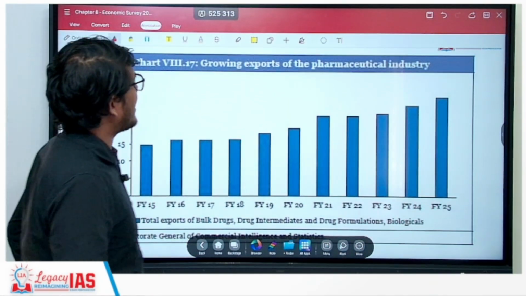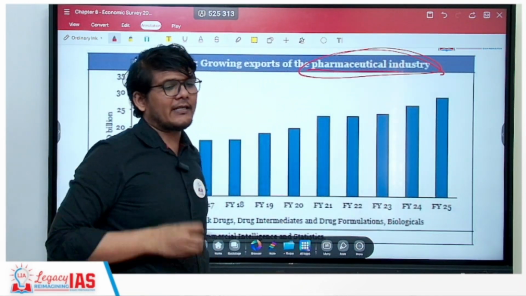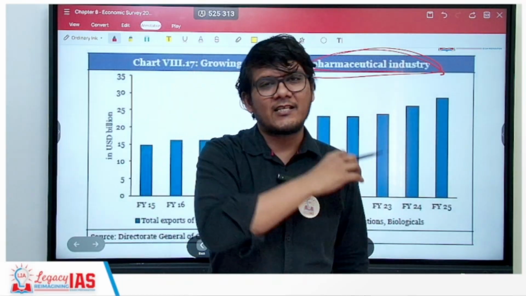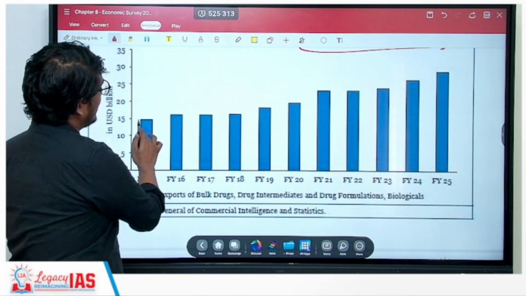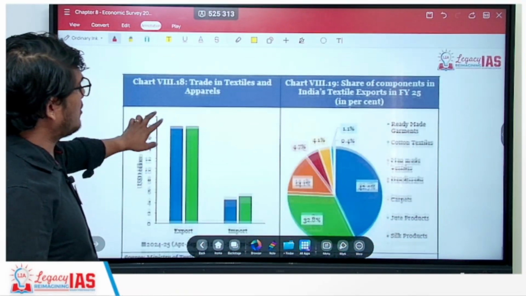Next is the growing exports of the pharmaceutical industry. This is quite good. In fact, India wants to become the pharmacy of the world. So here we see a consistent growth in pharmaceutical production.